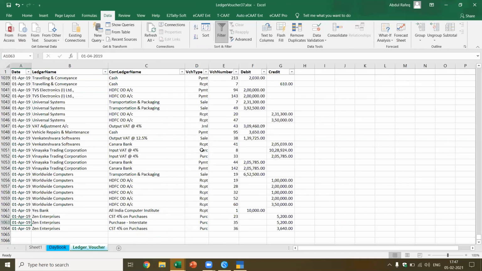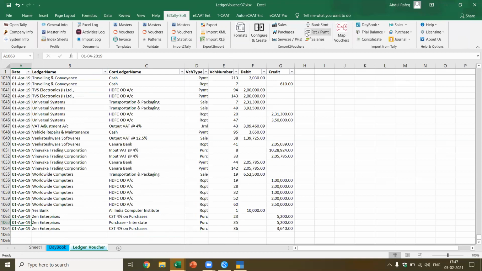Another important thing I want to show you before I show the conversion. I think it'll go up to 6 o'clock if it's okay with you. Now let me come to eTallysoft. I want to export the trial balance.